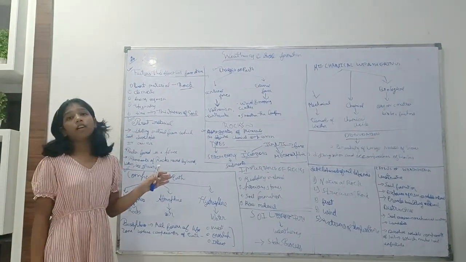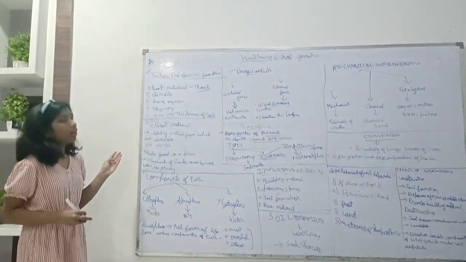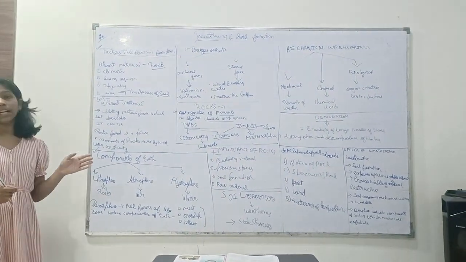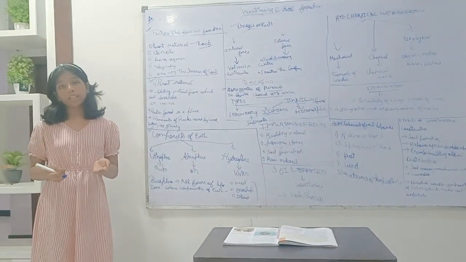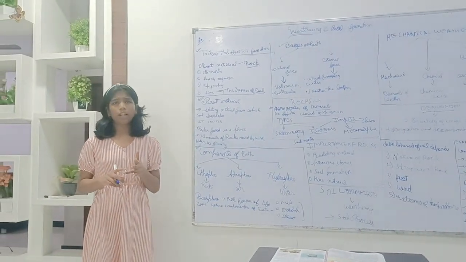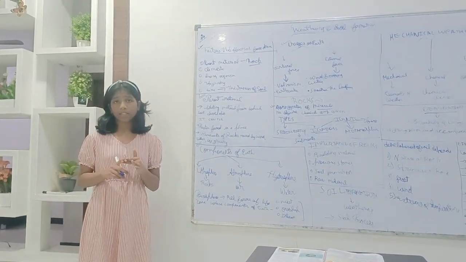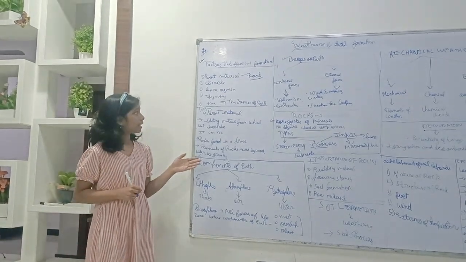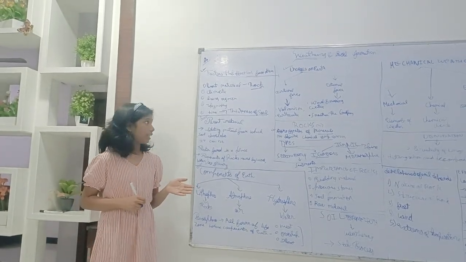Factors that affect soil formation. There are mainly five factors that affect soil formation. First is parent material. Parent material is the starting material from which the soil develops. It can be rock formed in a place or remnants of rocks that were moved by wind, water, ice or even gravity. Second one is climate. Third one is living organisms. Fourth is topography. And fifth is time.